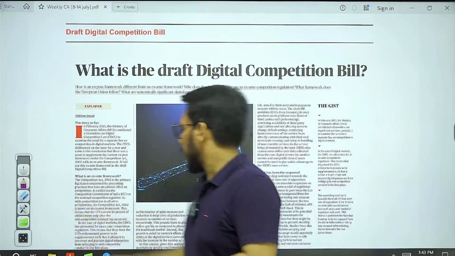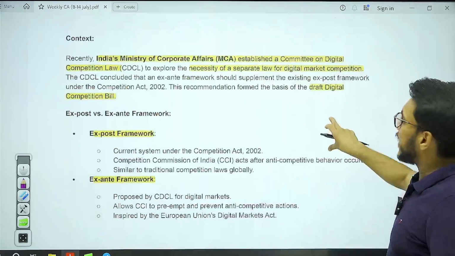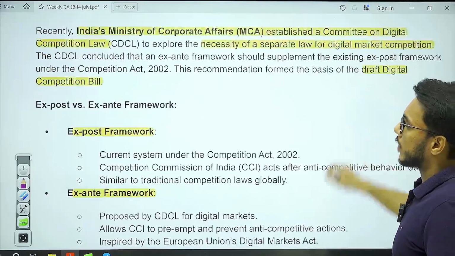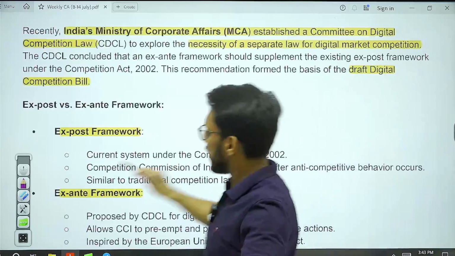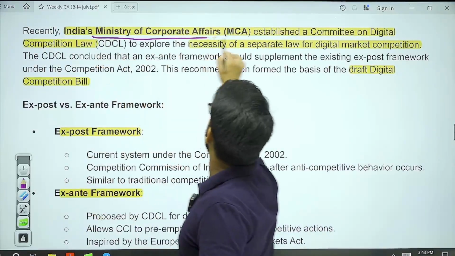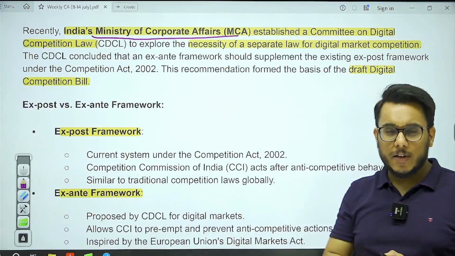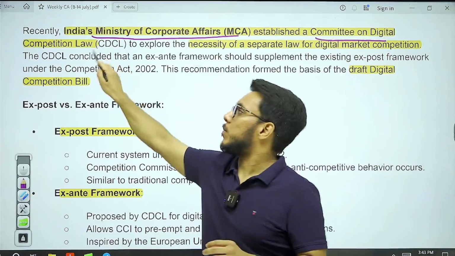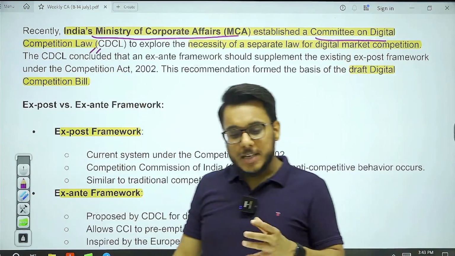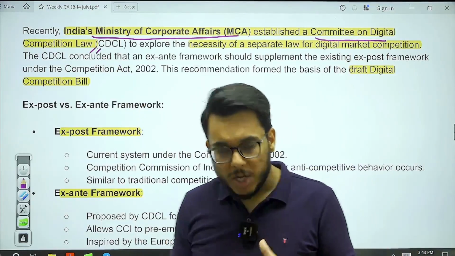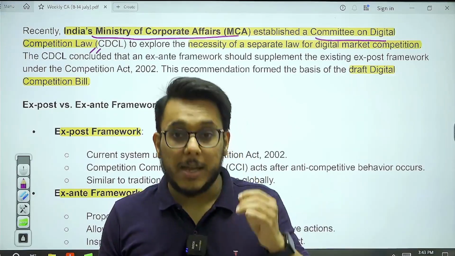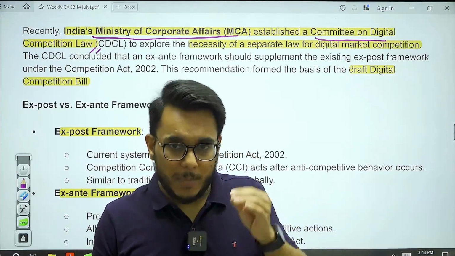Okay. Now, guys, first of all, the context of this article, why it has come. What has happened recently? The Ministry of Corporate Affairs established a Committee on Digital Competition Law. Now, you see, basically, sorry, my apologies, monopoly is bad for the market.